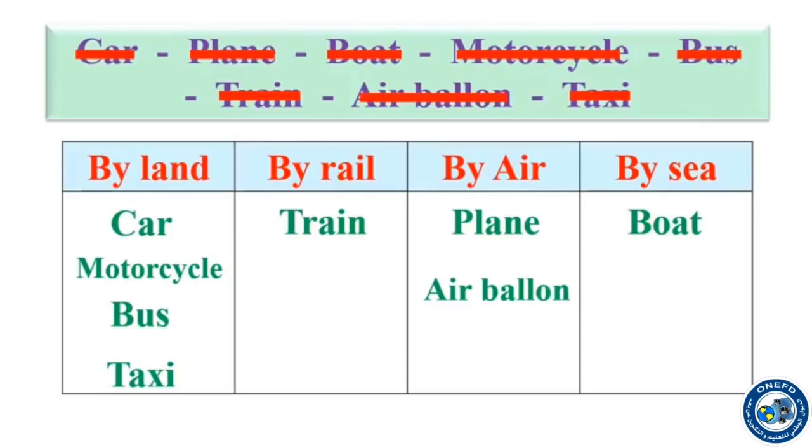So these are the 8 means of transport. By land, we have car, motorcycle, bus, and taxi. By rail, we have the train. And by air, we have the plane and the air balloon. And by sea or water, we have the boat.